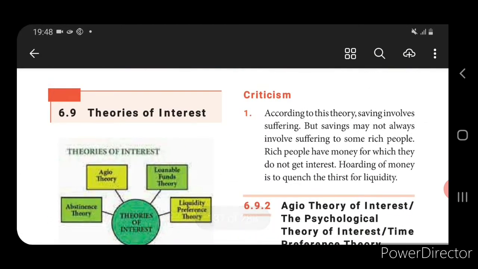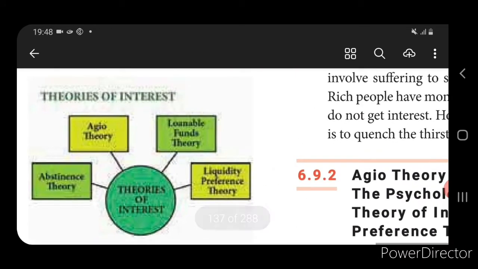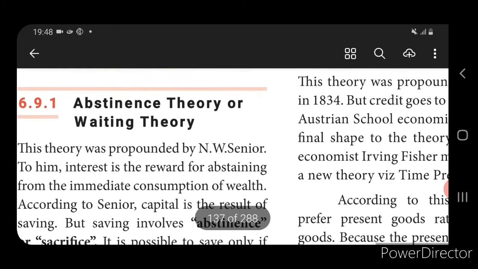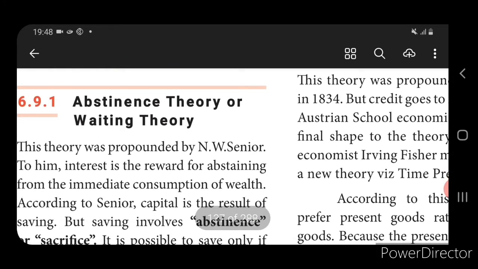Okay, so see here, this flow chart explains the four theories. One is the abstinence theory, the Agio theory, the loanable fund theory, and the liquidity preference theory. Okay, so we have four theories of interest. So now let us see the first one. It is the abstinence theory or waiting theory.